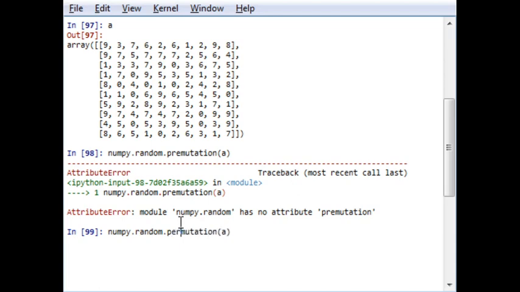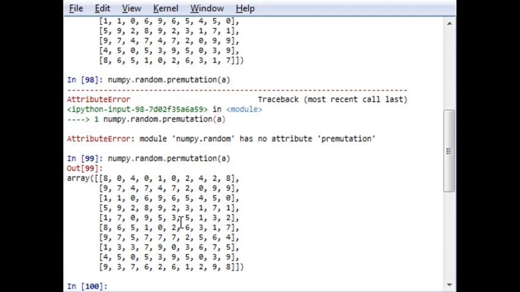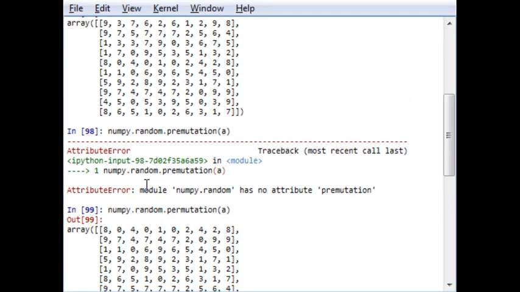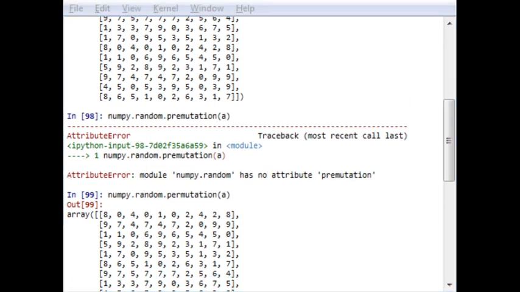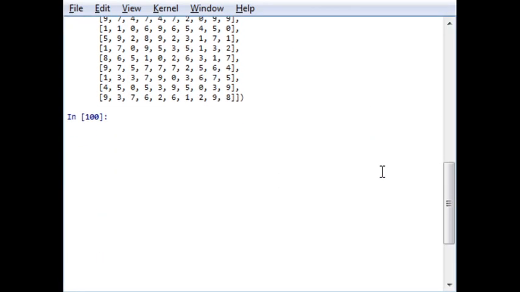It is my spelling mistake. Sorry. Permutation. So it will give me an array generated as per the output. The function randomly makes a sequence like 804010.